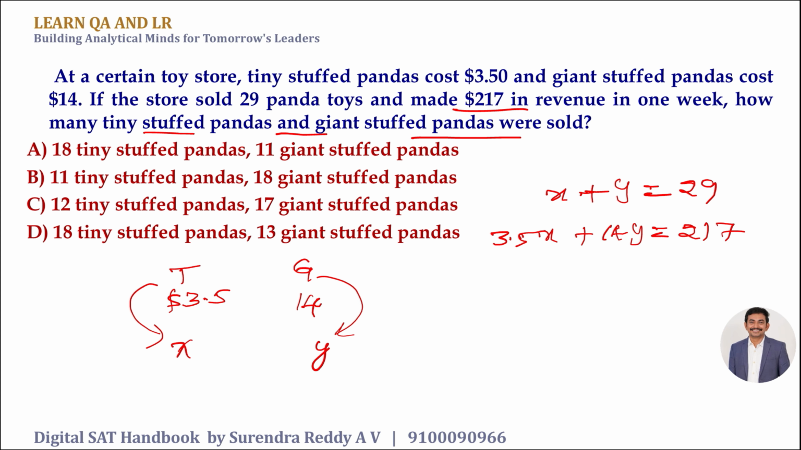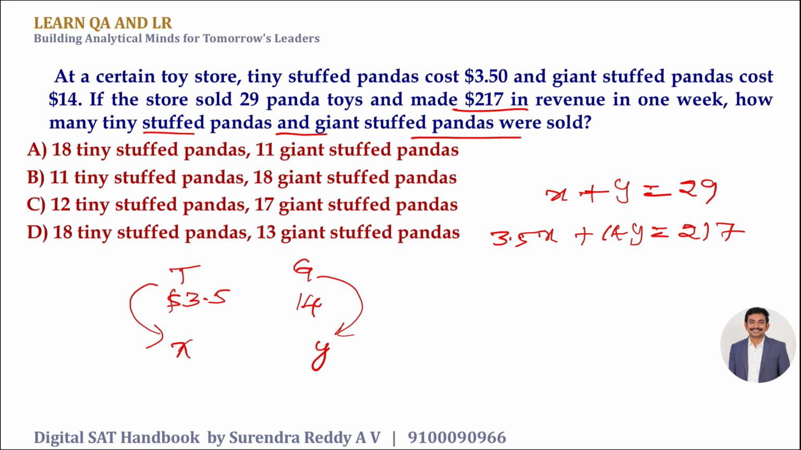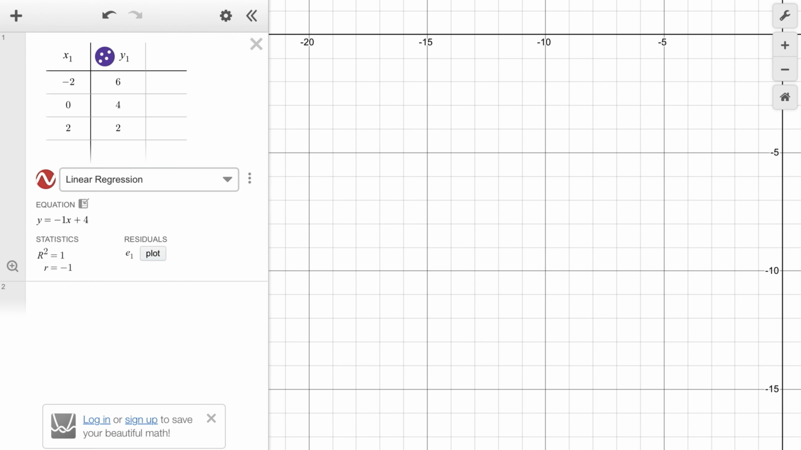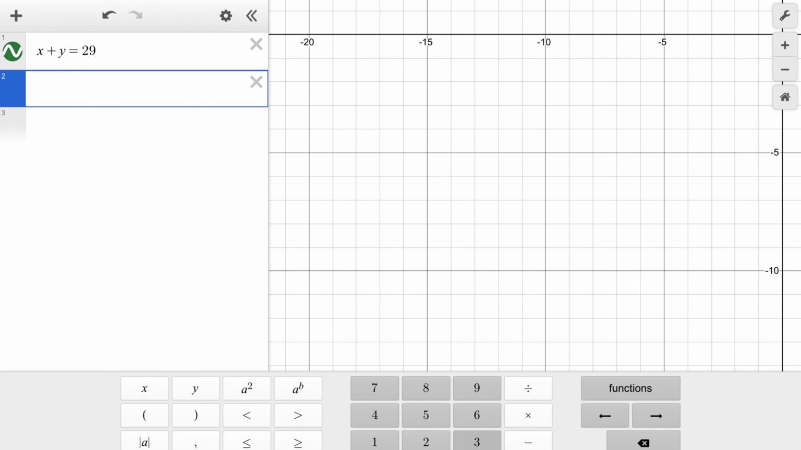Now let's try to use our Desmos strategy again. So these two equations I'm going to enter here. Okay, what is that? x plus y is 29. Let me remove these two guys. What is the first equation? x plus y is equal to 29, the second equation would be 3.5 times x plus 14 times y is equal to, the revenue is 217.